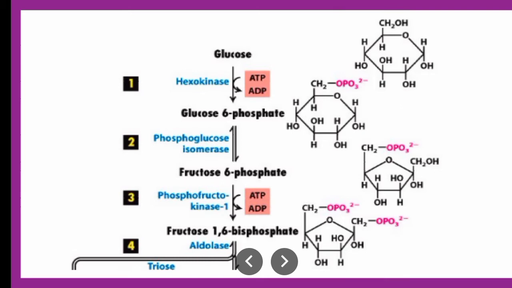That means glucose, a 6 carbon compound, is getting converted to the end product, which is pyruvate, a 3 carbon compound. So 2 pyruvate molecules are produced. So up to fructose 1,6-bisphosphate is your energy investment phase.